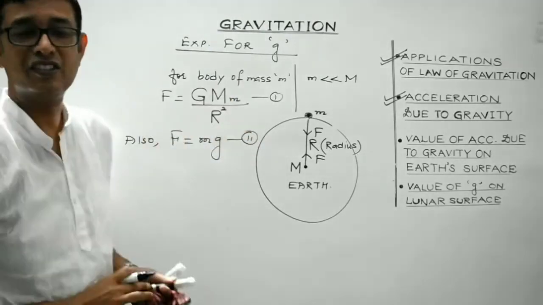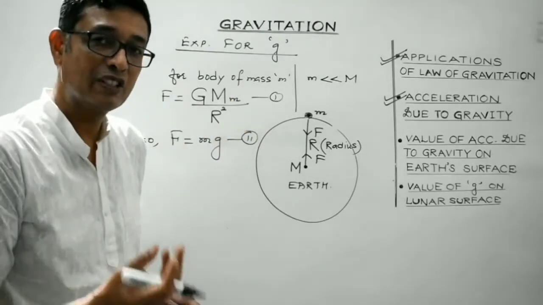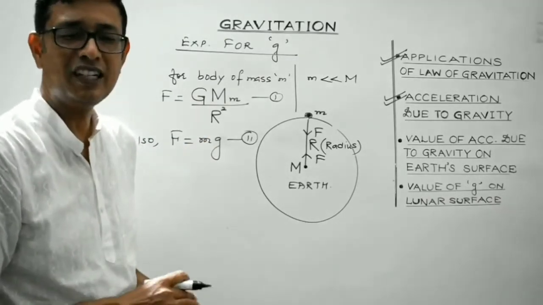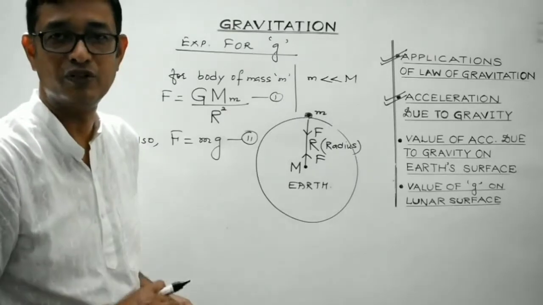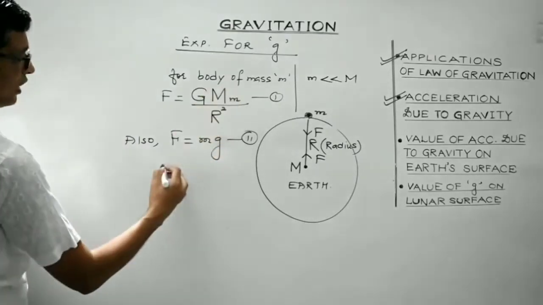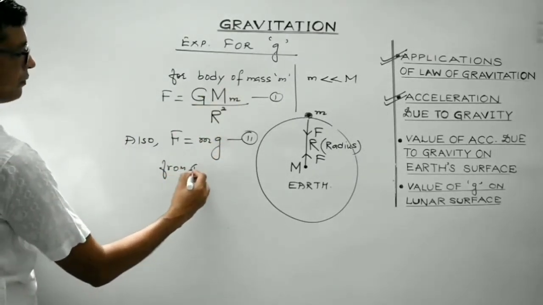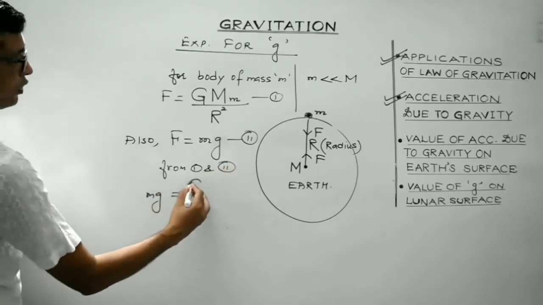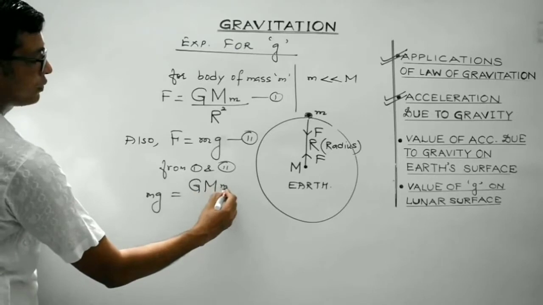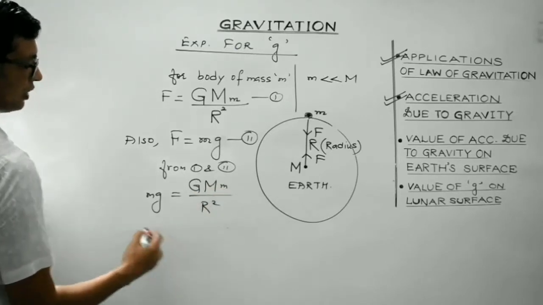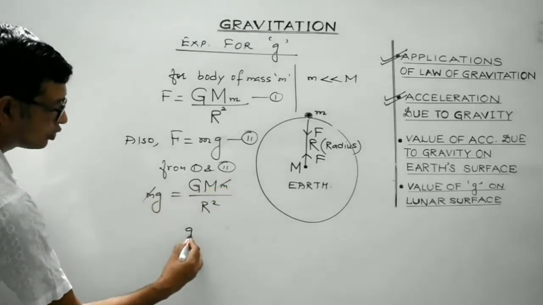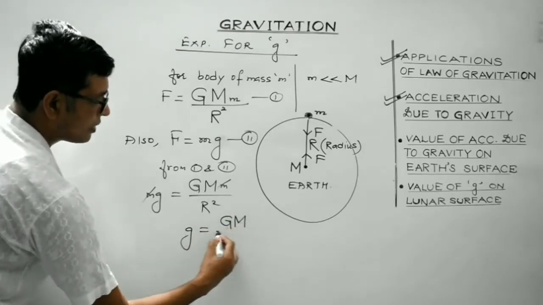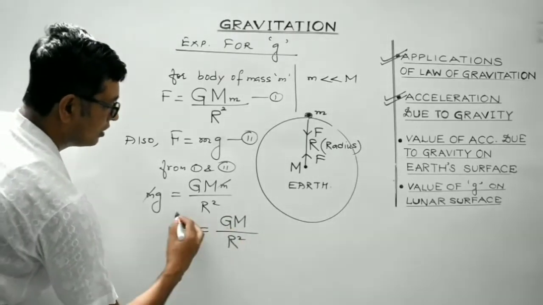Just now we have discussed, isn't it? The acceleration with which a body gets attracted towards the center of the earth, that is known as acceleration due to gravity of earth. Right? So from 1 and 2, what we get is mg equals G capital M small m divided by r square. M gets cancelled. So the expression for the acceleration due to gravity is small g equals capital G capital M divided by r square.